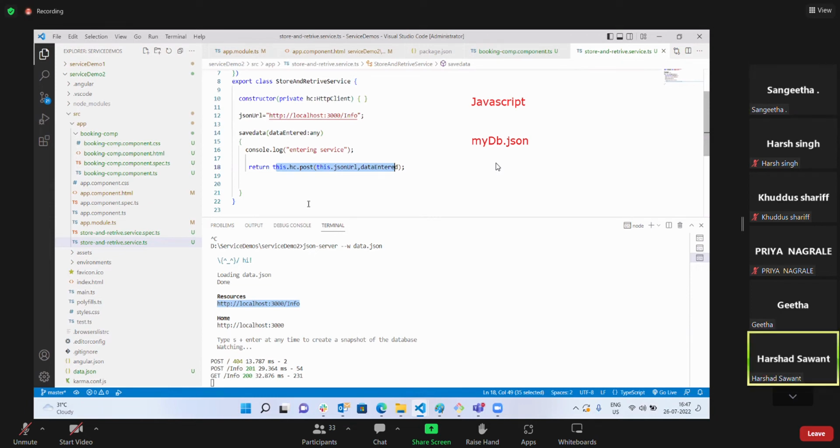Post method. Okay, we used post method, get method, delete method. Those are all HTTP methods. But I am asking about the functionality. Which concept did we use to connect JavaScript with JSON server? Recollect and tell me.